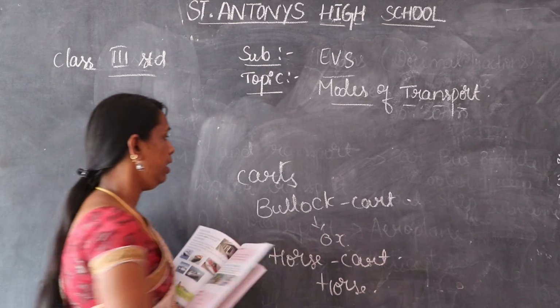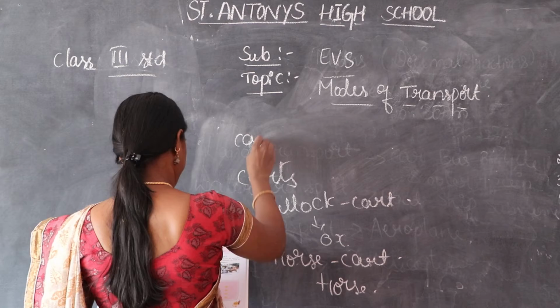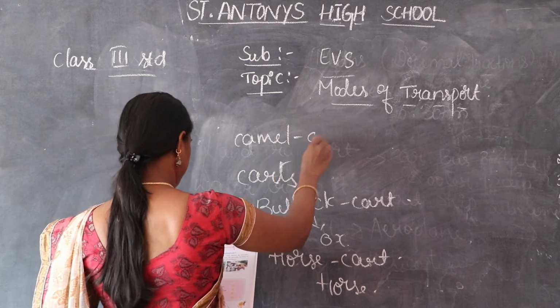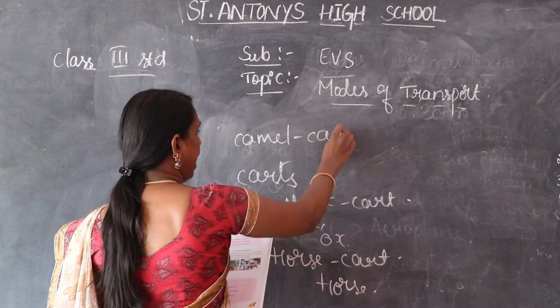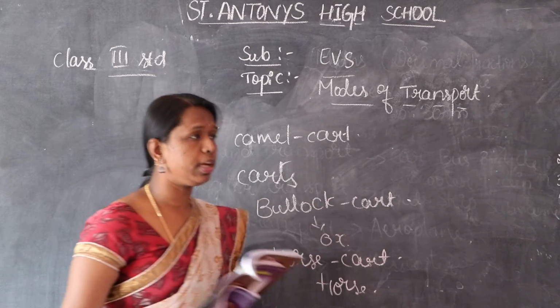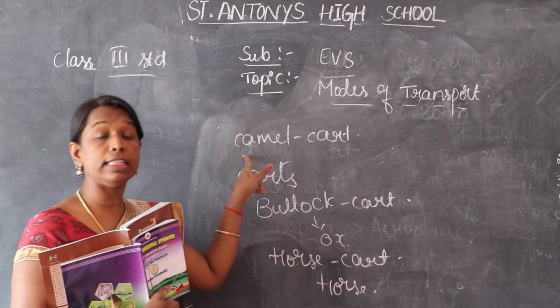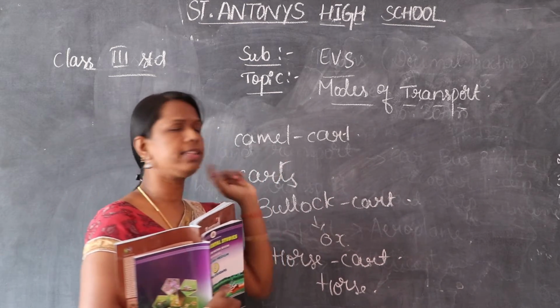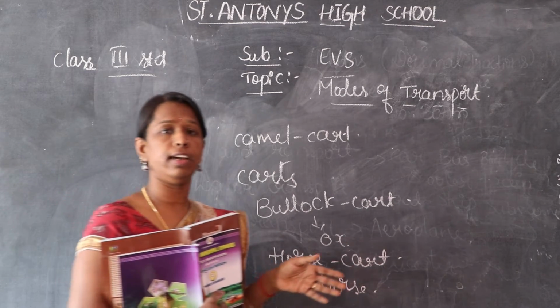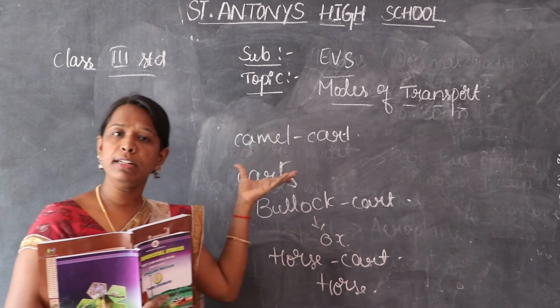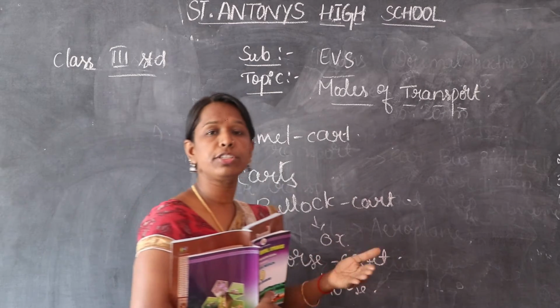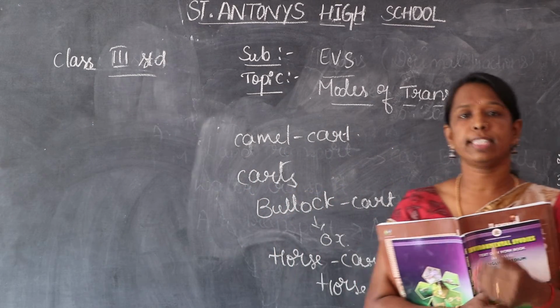Then camel. Camel is also used as a means of transport. Usually the camel is used in the desert areas. Why is the camel used in the desert areas? Because the camel's body is adjusted to the desert, that is sand.